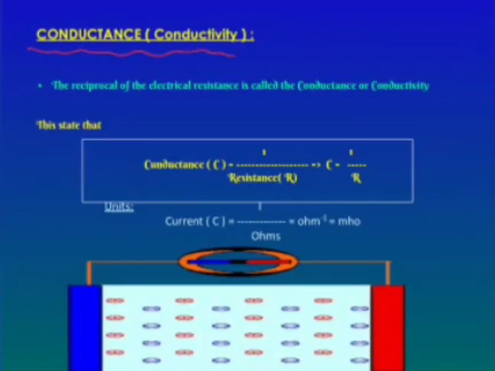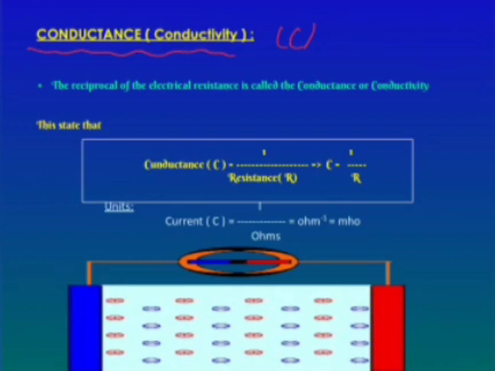And next one, conductancy or conductivity. This is indicated with the capital C. So how can you define the conductancy? We can easily define conductancy as the reciprocal of the electrical resistance.